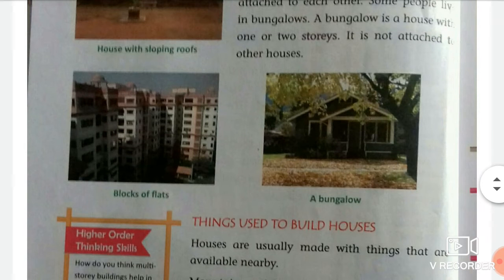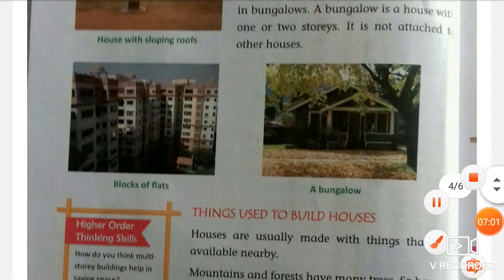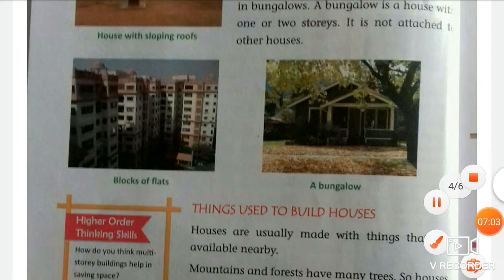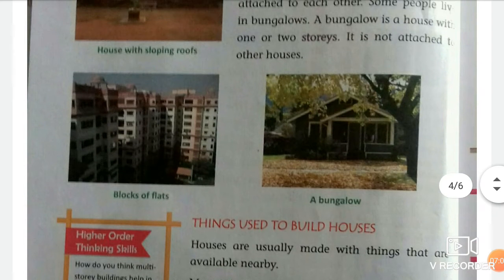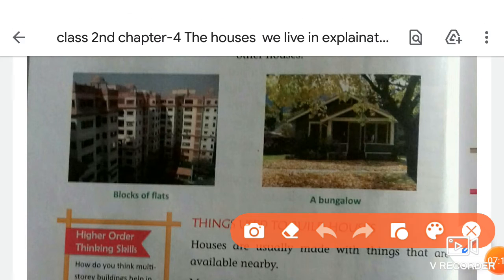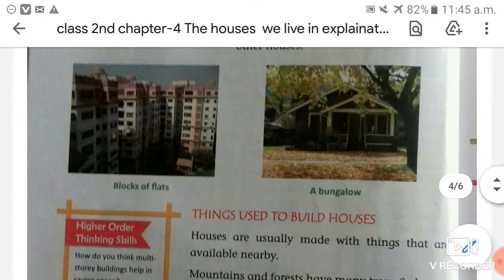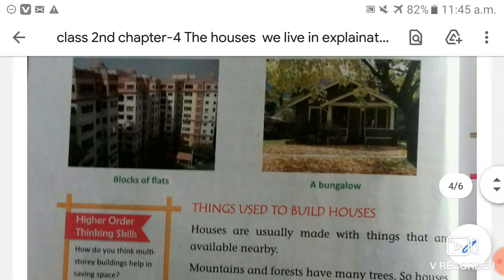Since these flats are built one on top of the other, it helps to save space. Do you think these kinds of houses help to save space? Yes, definitely, they save space which can be used for other things such as gardens or parks.